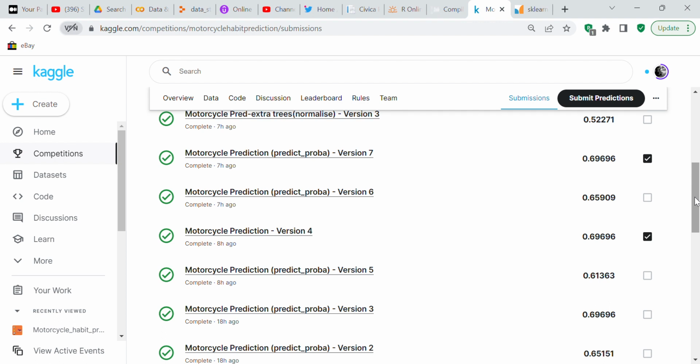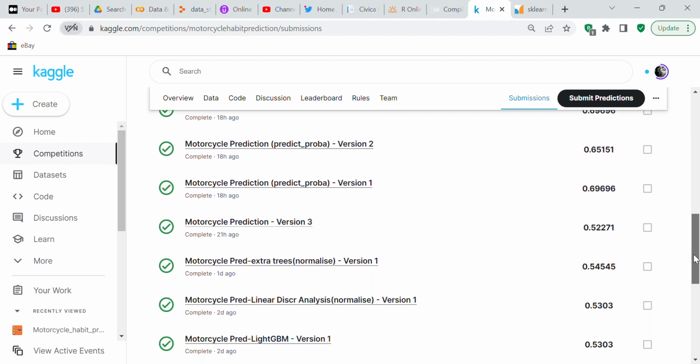So version 4 is logistic regression. I'm sure a lot of people know how to use logistic regression, so I'm not really going to go into that notebook because Motorcycle Prediction Predict Proba is almost identical to that, except for the fact that instead of using logistic regression predict, we're using Predict Proba, and I'm going to show you how I did it.